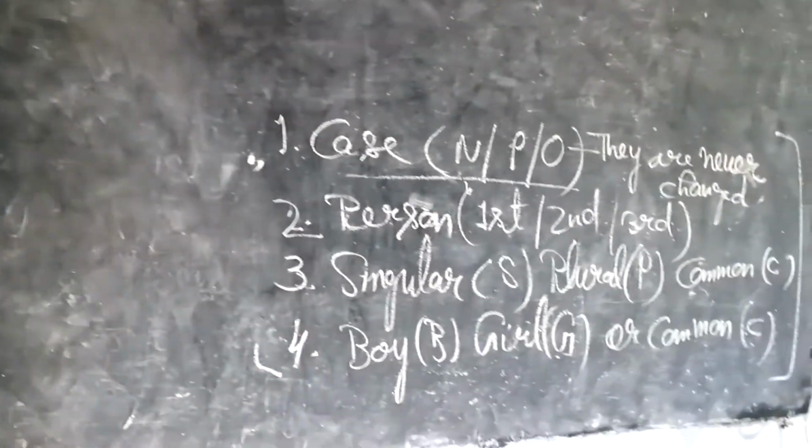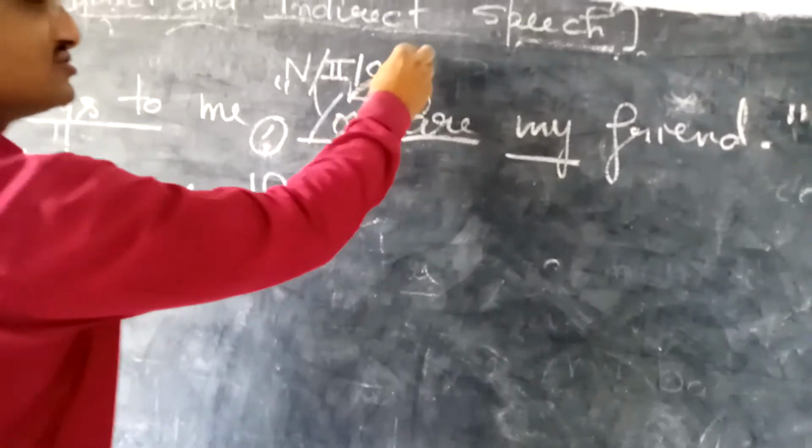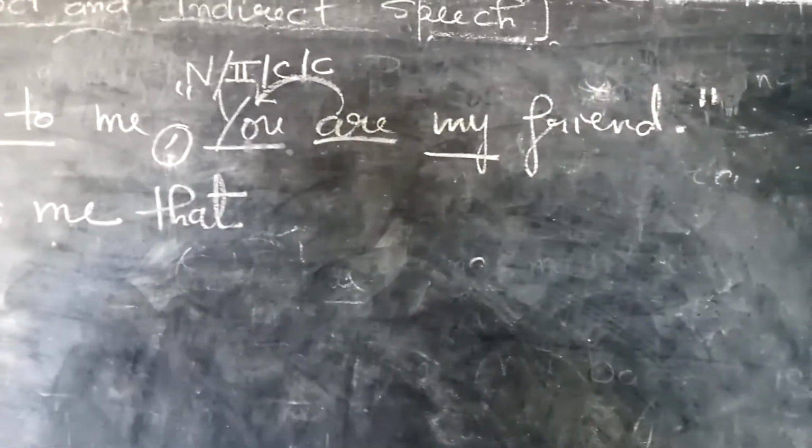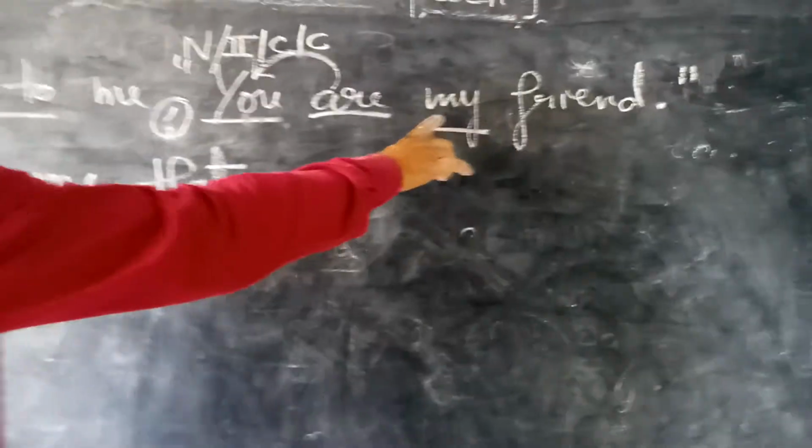Now next is the boy, girl or common. So you can be used for boy also and you can be used for girl also. So that's why again common. Okay students, very easy. Now this pronoun.